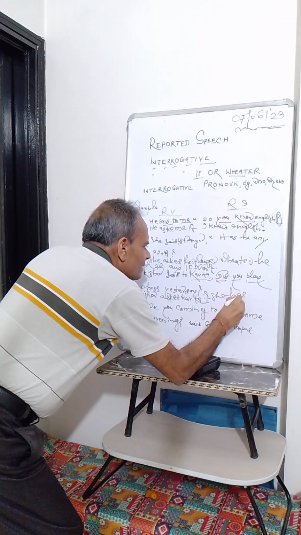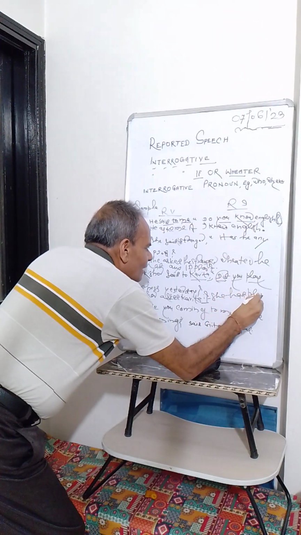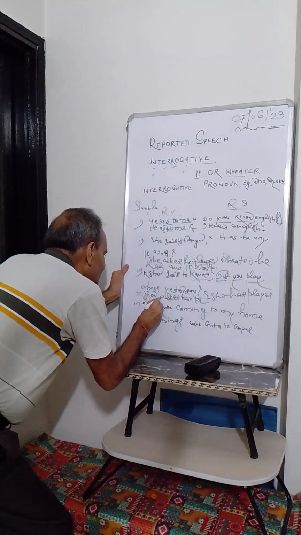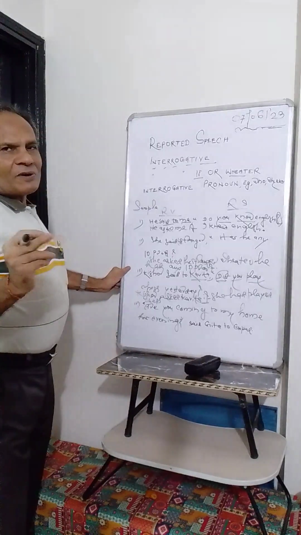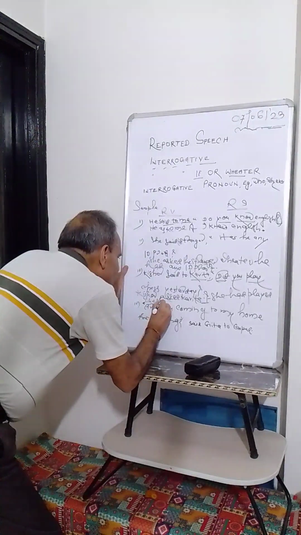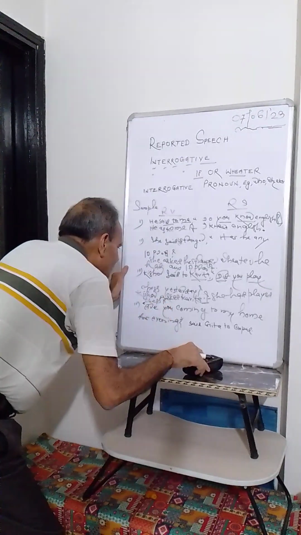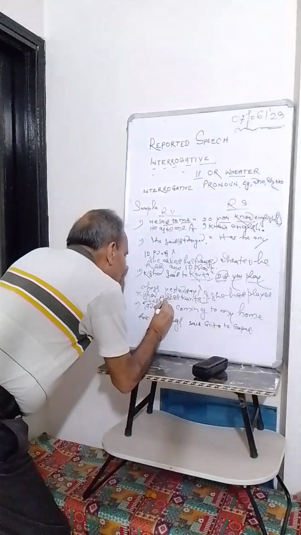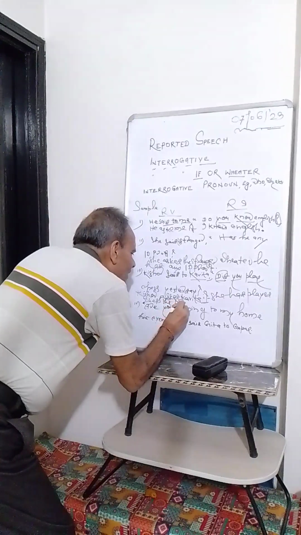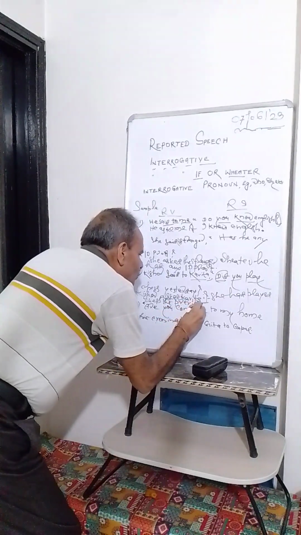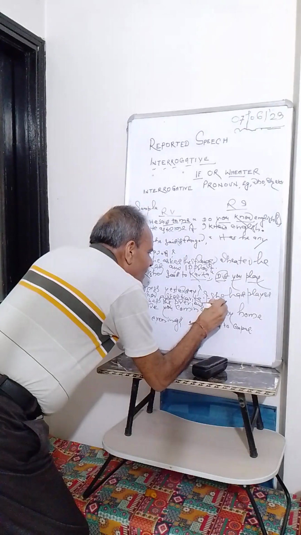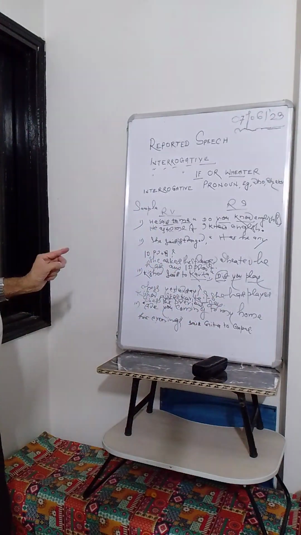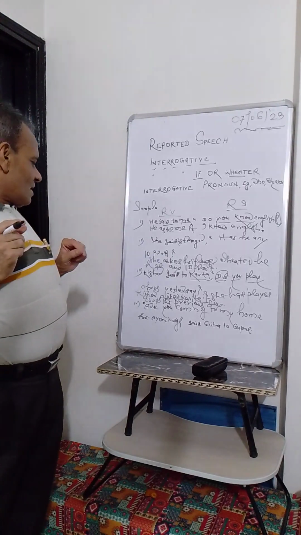If she had played, P-L-A-Y-E-D, played what? Chess, C-H-E-S-S. Yesterday is there, so it will become, not day before yesterday, you can write here the previous day, P-R-E-V-I-O-U-S D-A-Y. Question mark is to be removed, put full stop there over here.